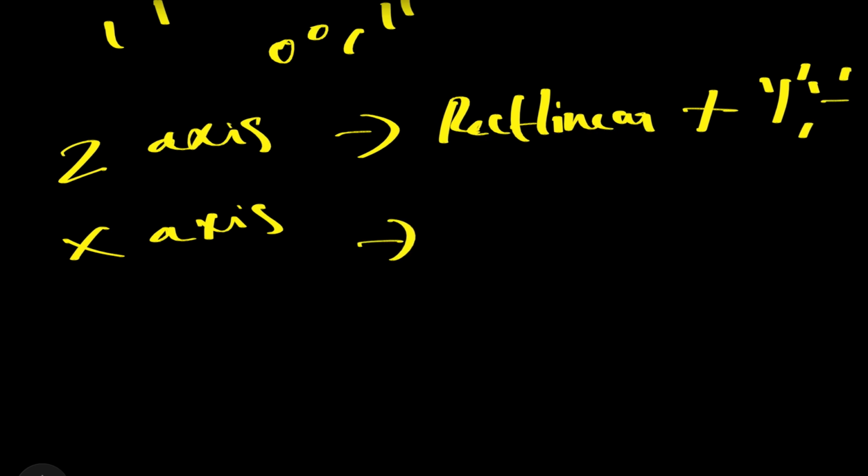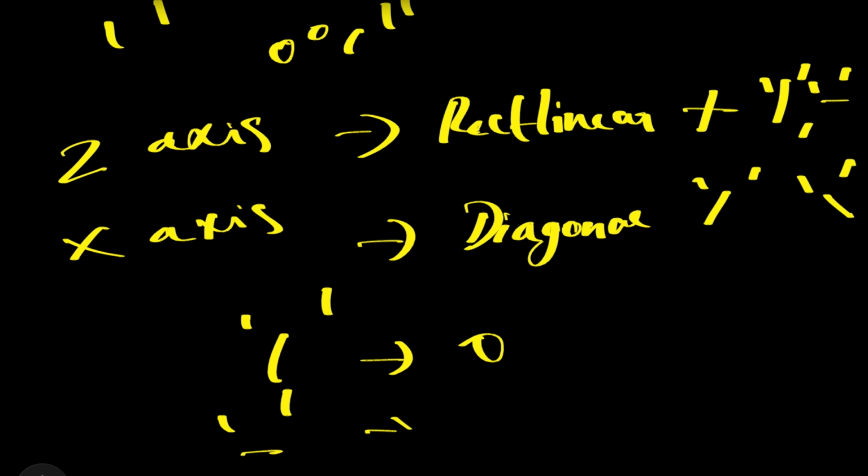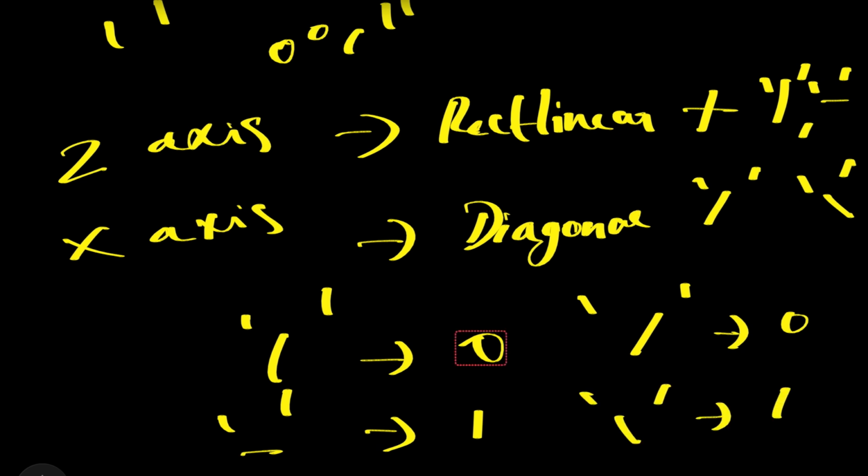Similarly, the X axis is diagonal, and we have two diagonals to represent. Again, a vertical line represents 0, a horizontal line represents 1, and the same way around, one diagonal represents 0 and the other diagonal represents 1.